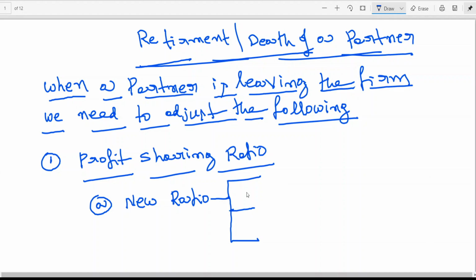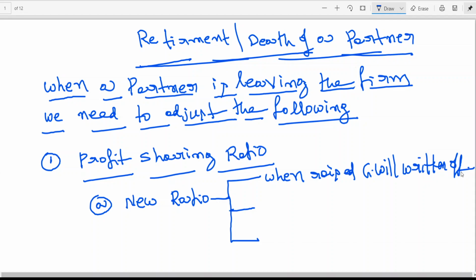Here you should look into it: when raised goodwill is written off, the same point we have discussed in admission of a partner. I think when raised goodwill is written off, you recollect yourself, you recapitulate yourself.